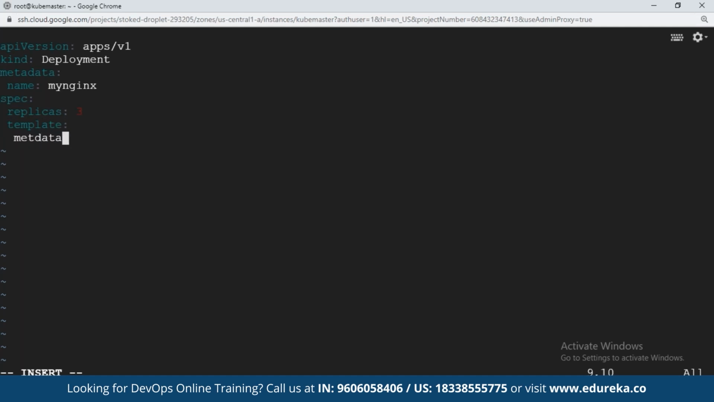Metadata, again, details about the pods. That is, what will be the name of your pod? I will say my pod. And after this, we will also give a tag to the pod. Labels. Here you will give the label type is equal to web server. That means all the 3 pods we are going to create are going to have a label called web server.